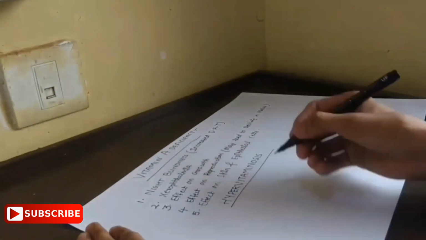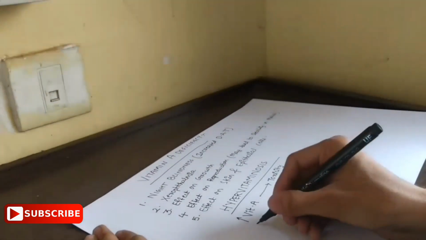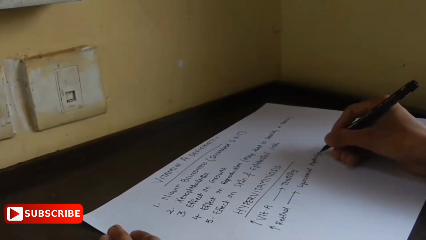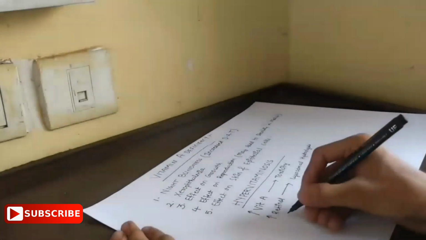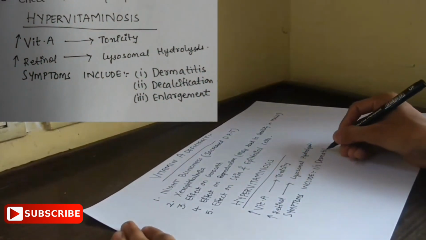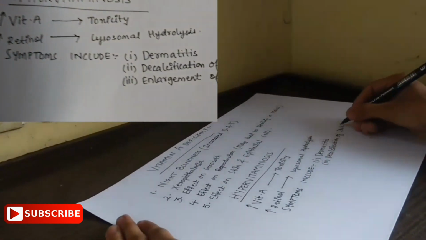What is hypervitaminosis? Hypervitaminosis is an increased concentration of vitamin A. This increased concentration leads to toxicity. The increased concentration of retinol leads to an increase in lysosomal hydrolases. Symptoms include dermatitis, decalcification of the skeleton, and enlargement of the liver.